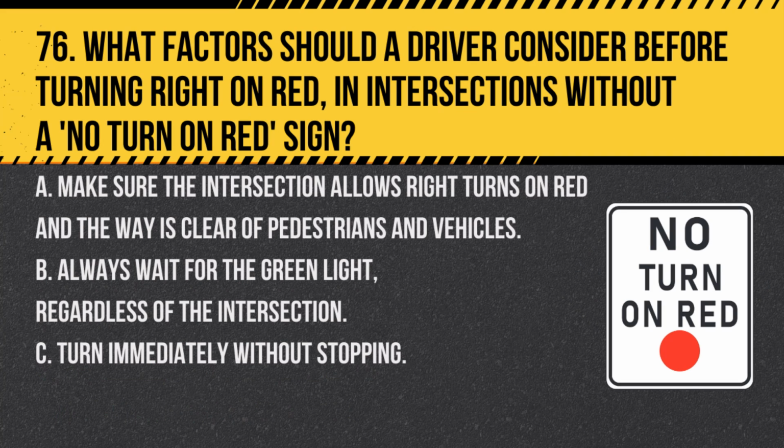Question 76. What factors should a driver consider before turning right on red in intersections without a no turn on red sign? A. Make sure the intersection allows right turns on red and the way is clear of pedestrians and vehicles. B. Always wait for the green light, regardless of the intersection. C. Turn immediately without stopping. Answer: A.